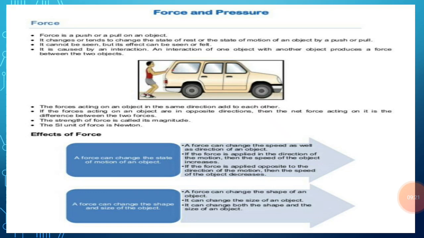The third case is, if the two forces applied to an object are of equal magnitude and act in opposite directions, then the net force acting on that object is 0. Since the net force acting on the object is 0, the object does not move at all, because no force is effectively acting on it. So the object remains in the same position. For example, if two men push a heavy box from opposite directions by applying exactly equal forces, then the heavy box will not move at all and will remain where it was.